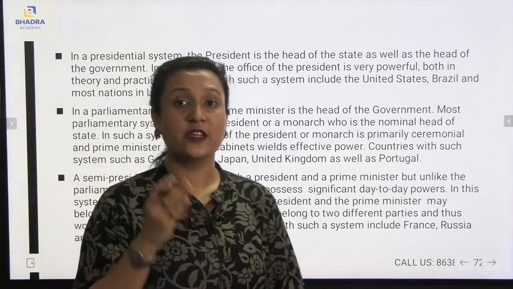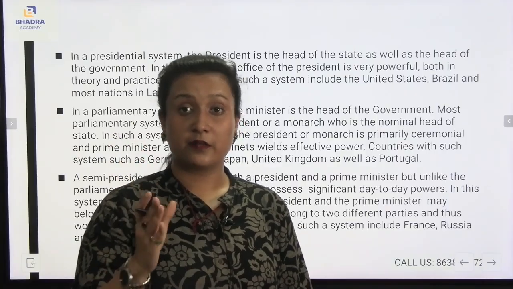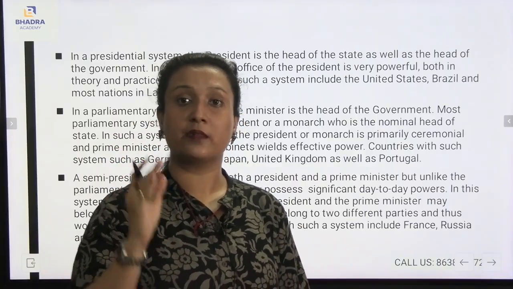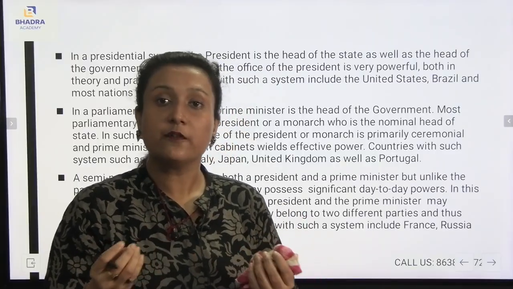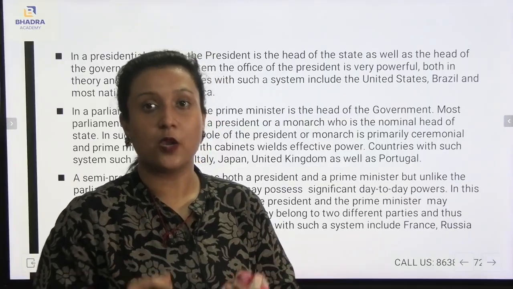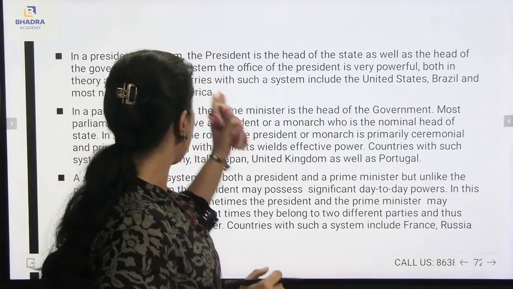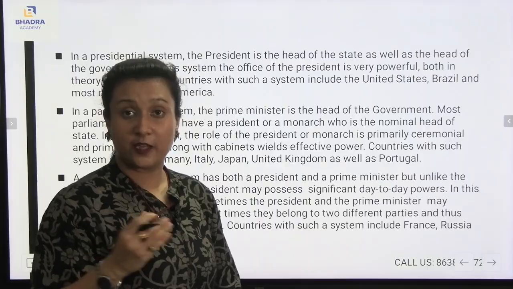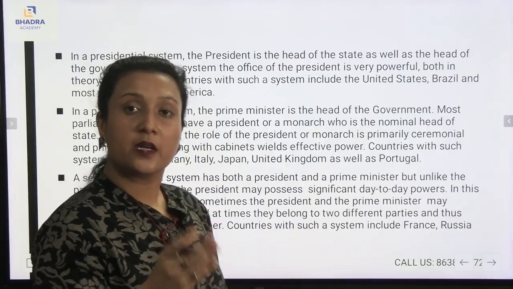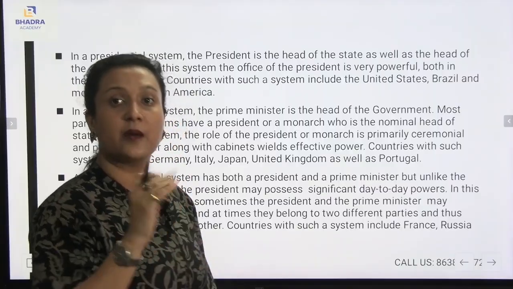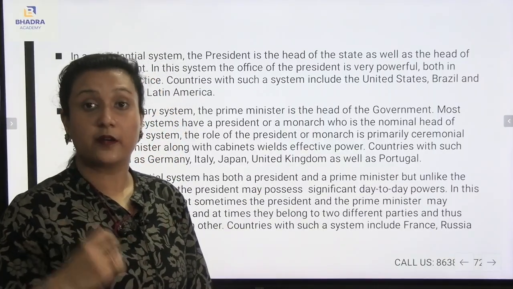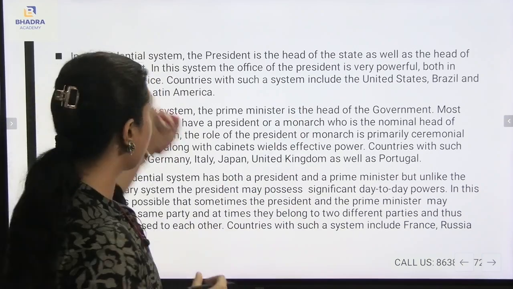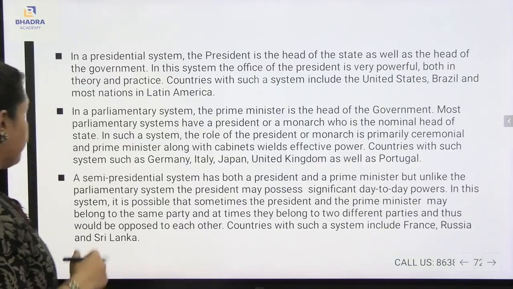Now, under the presidential system, the president is considered to be the head of the government and also the head of the state, which means the president is all-powerful. Whatever the executive powers are, they will all be under the president itself. And the president is powerful both in theory and practice. For example, countries like the United States of America, some parts of Latin America, and also Brazil come under the presidential system.